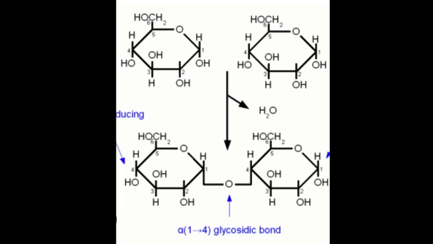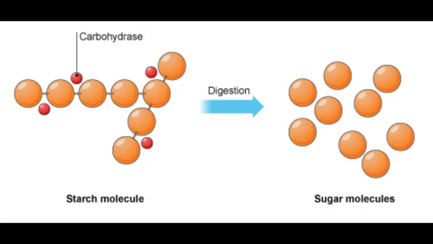The two monosaccharides then combine with each other at the site of removal. H plus and OH minus then combine to form a water molecule. In carbohydrate digestion, this process is reversed. The carbohydrates are converted into monosaccharides.